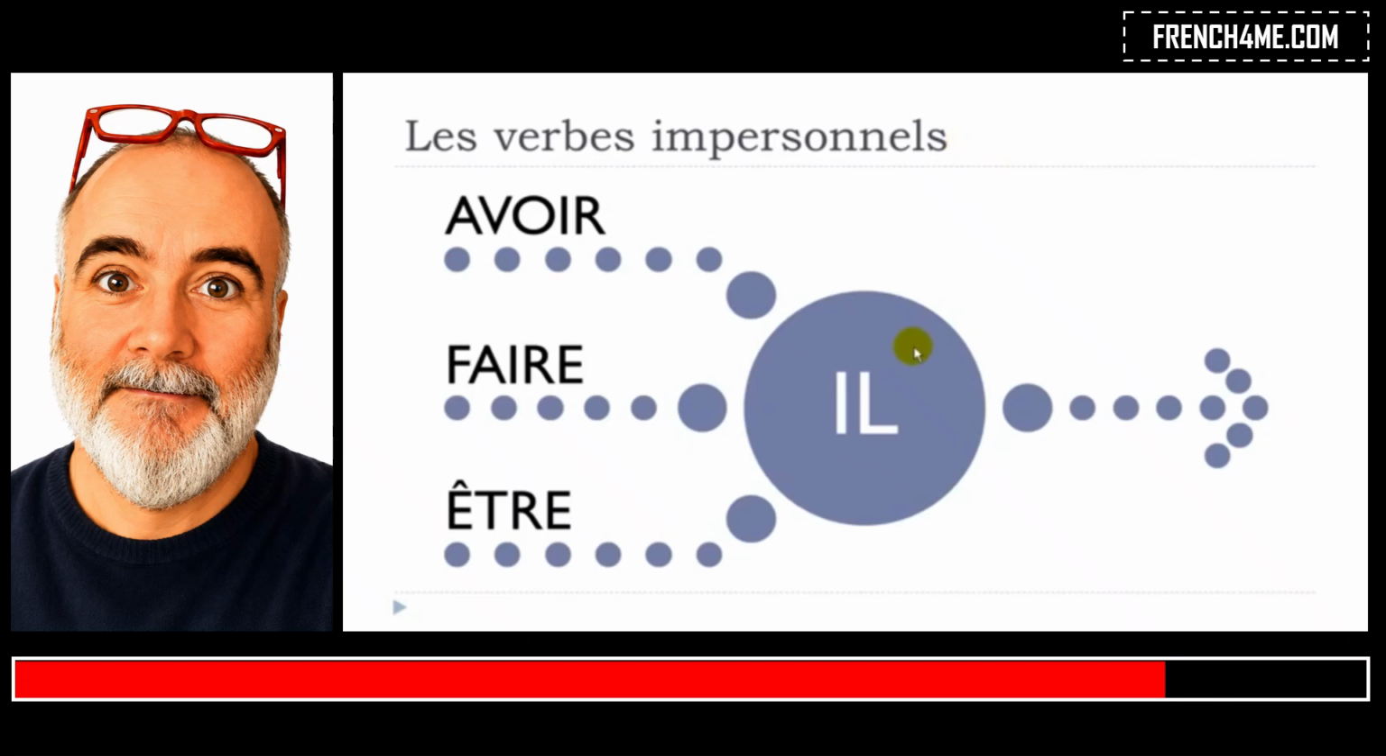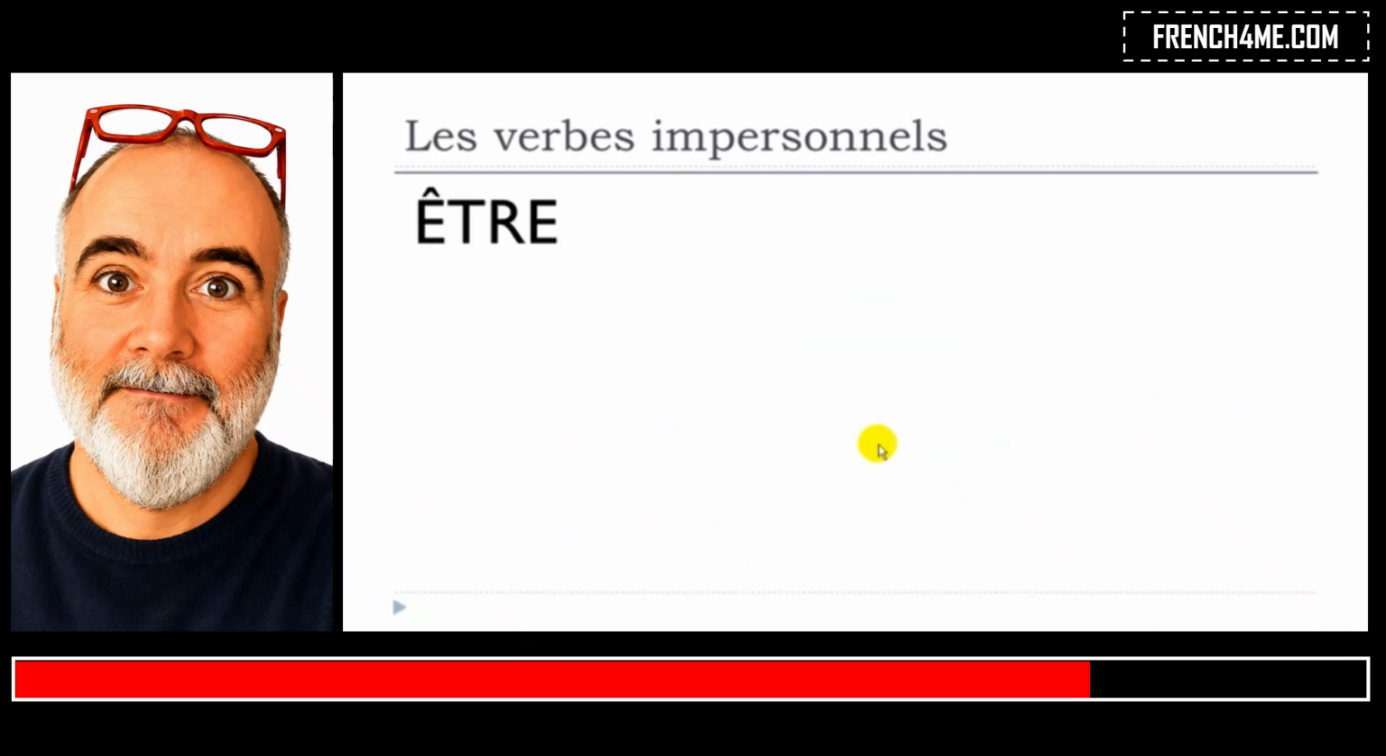Even if in French we use this il, the pronom personnel il, technically if you want to translate that directly in English, it would be translated by it. But in French we use this il instead of it. So let's see now être, for instance.